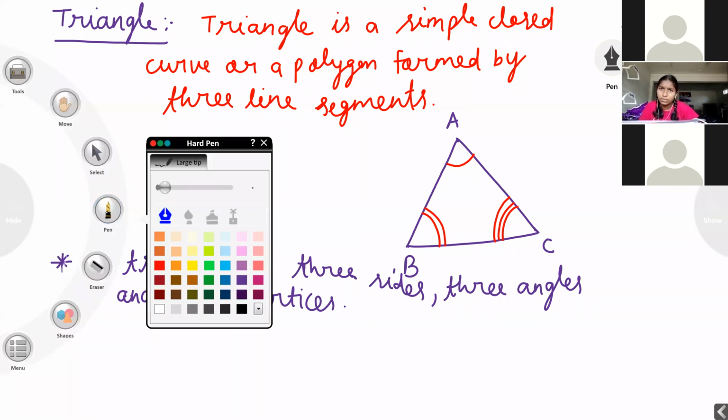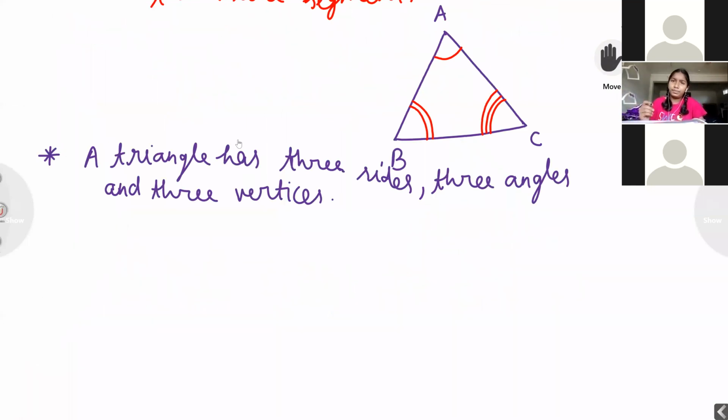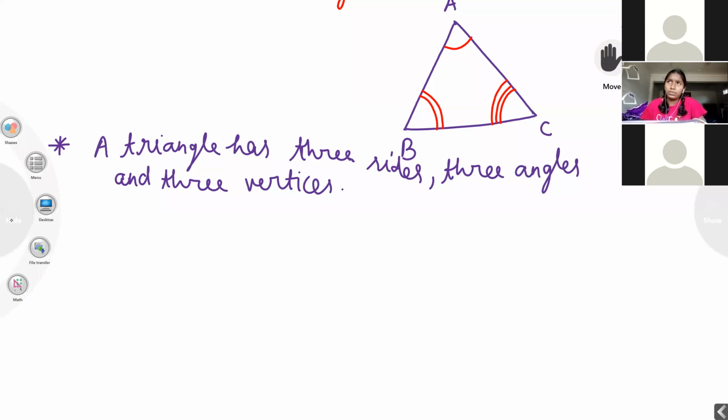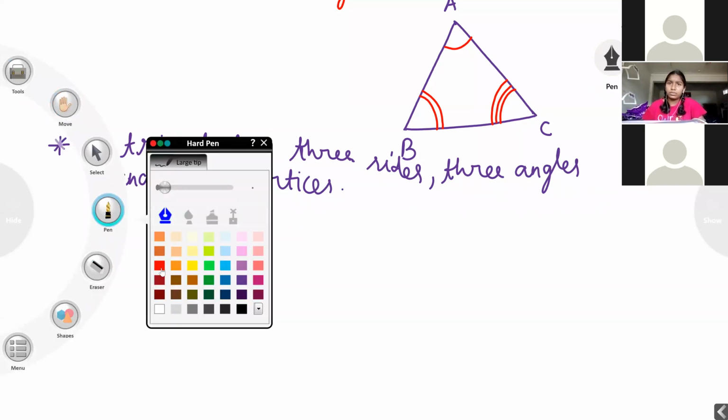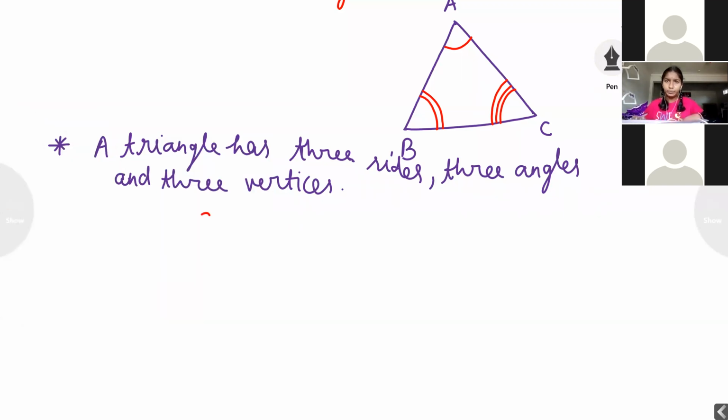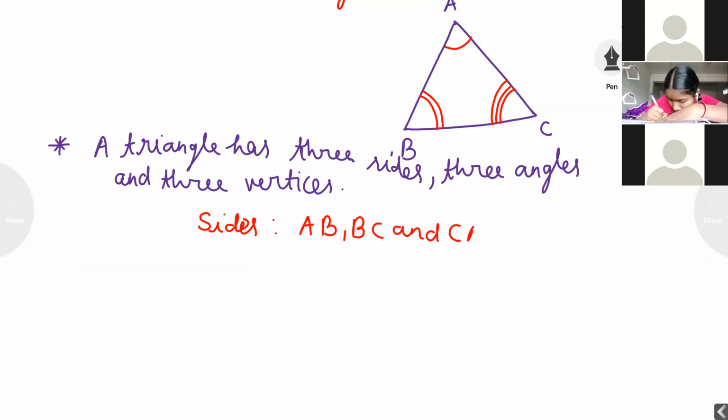Write down sides: the first side is AB, BC and CA.